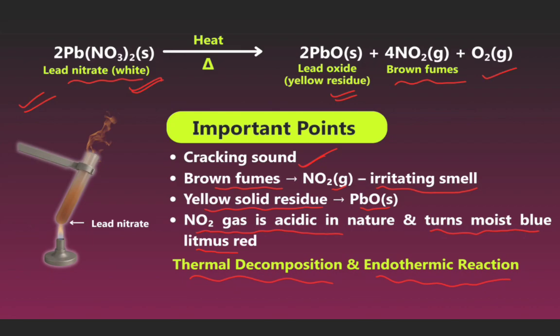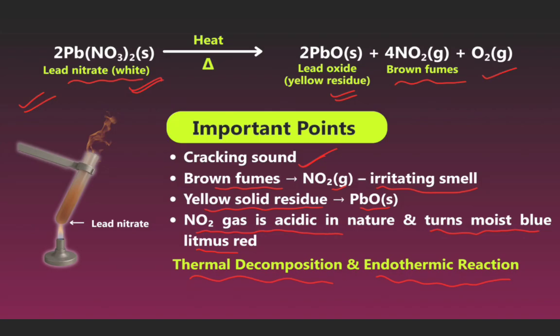Lead nitrate 2Pb(NO3)2 on heating gives 2PbO plus 4NO2 plus O2. PbO is lead oxide, a yellow residue, and NO2 is brown fumes.